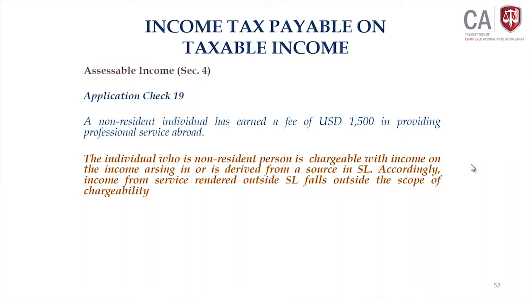But this is not a source in Sri Lanka, it is a foreign source. Therefore, there is no taxation because it falls outside the scope of tax, not because of an exemption. If you look at the exemptions, nowhere do you find this exemption in the new Act, but why is it not taxable? Because it is outside the scope of tax. Okay.